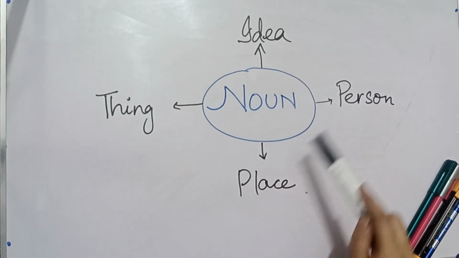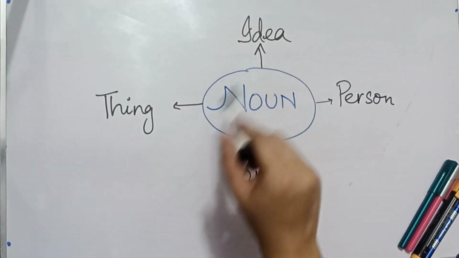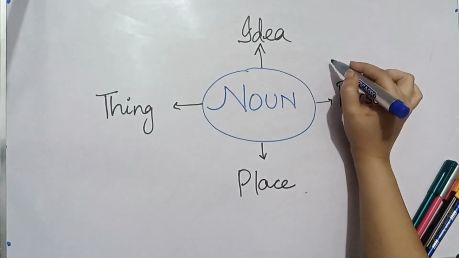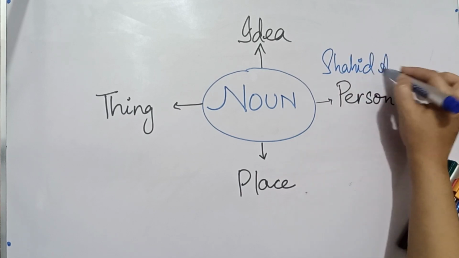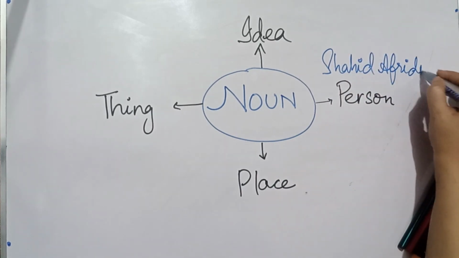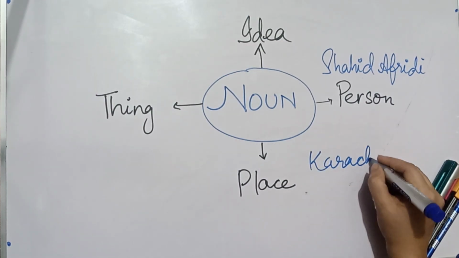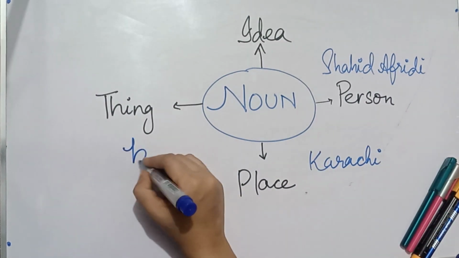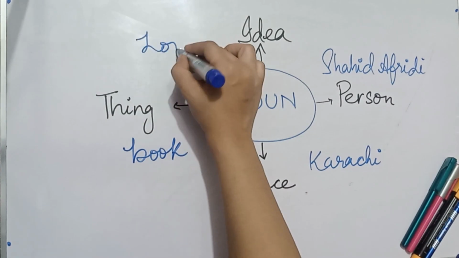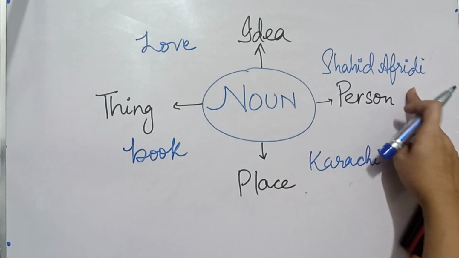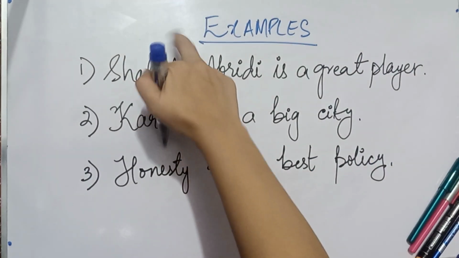What is a noun? Noun is the name of a person, place, thing, or an idea. So the examples of the noun are: person like Shahid Afridi, place like Karachi, thing like a book, and an idea like love. So these are the examples of the noun. Here are some more examples of noun.